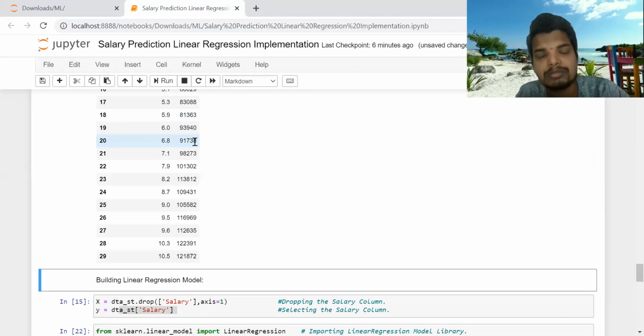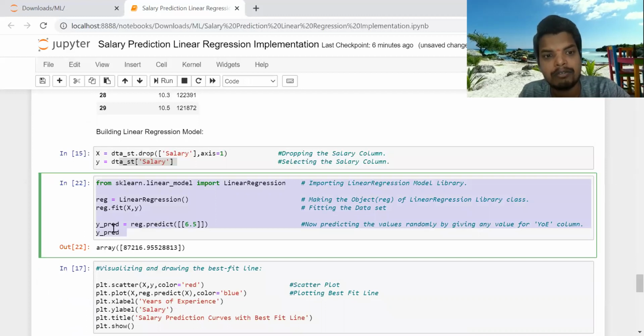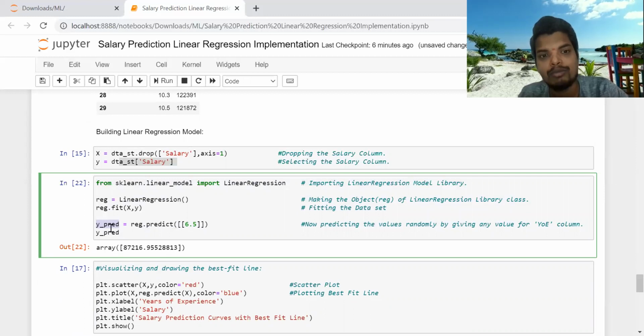So here our model has predicted a very good amount, and in this way HR can get the answer that this is the best salary which can be offered to a person who is having 6.5 years of experience. So this is the whole model for our simple linear regression. This y_pred is the predictor output, that is the salary. This is the value which is predicted.